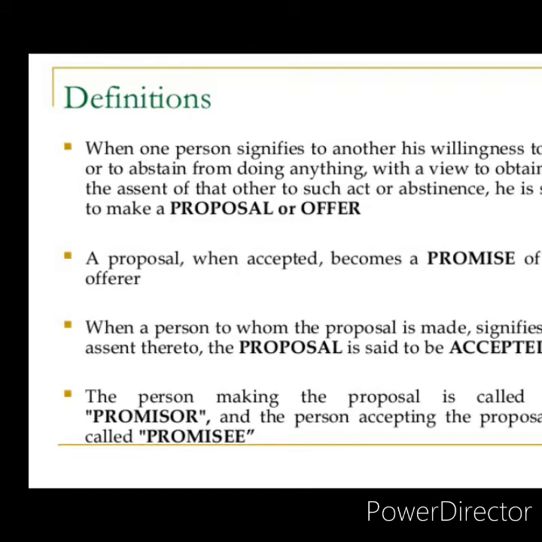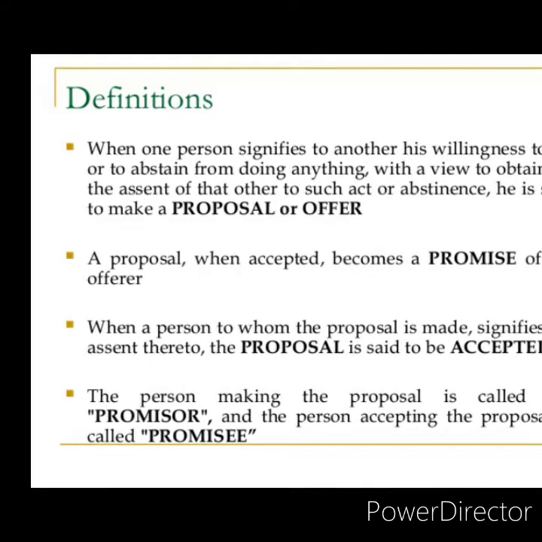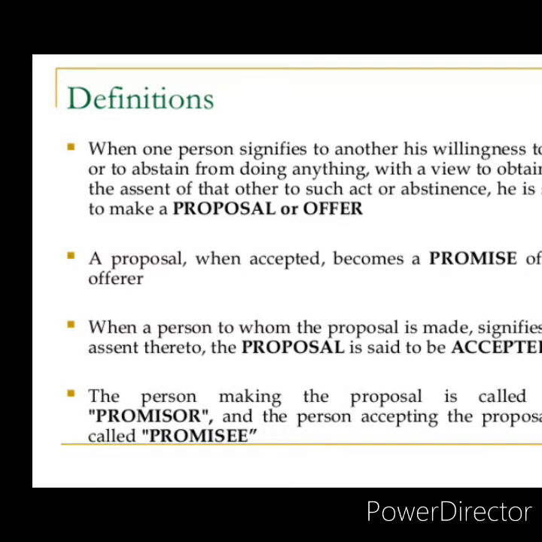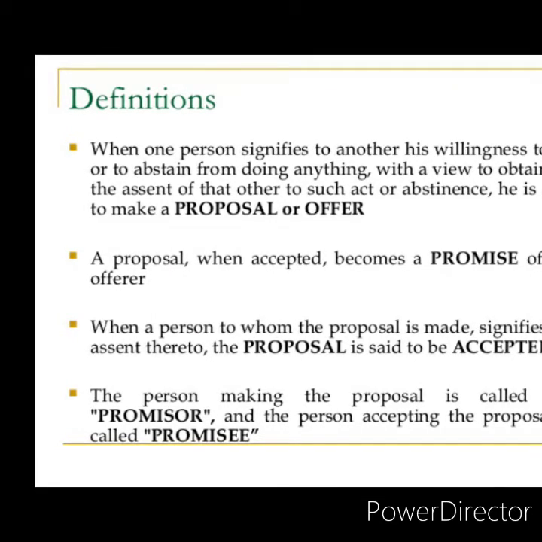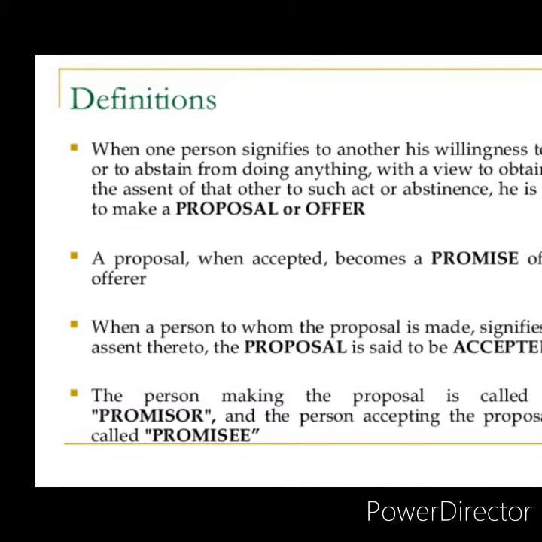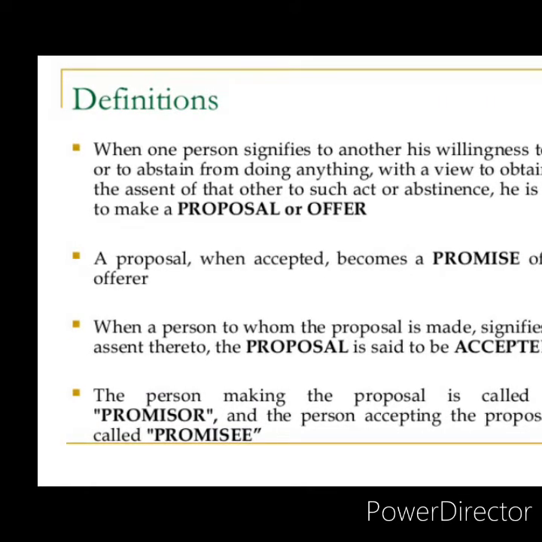So the proposal is an offer to do or not to do something. The offer must be made for the purpose of obtaining the assent of another person in respect of such offer.